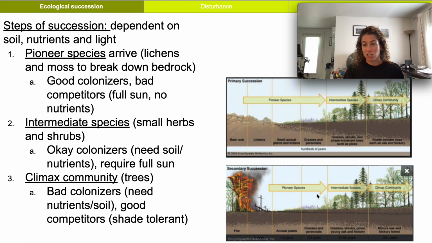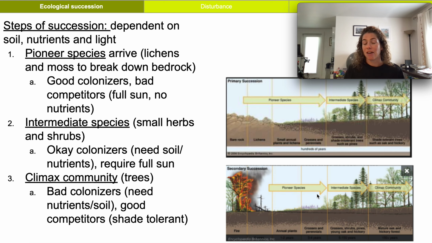So the steps of succession, you can think of them as steps in time. Also, they're very dependent on the amount of soil, the amount of nutrients, and the amount of light. So first you have your pioneer species. These guys are really good at breaking down bedrock. They're really good colonizers. So they're able to handle really stressful situations, full sun, no nutrients. Sometimes if we're dealing with primary succession, no soil. Generally, these guys are lichens and mosses if we're dealing with primary succession. In secondary succession, our pioneer species are going to be annual plants.